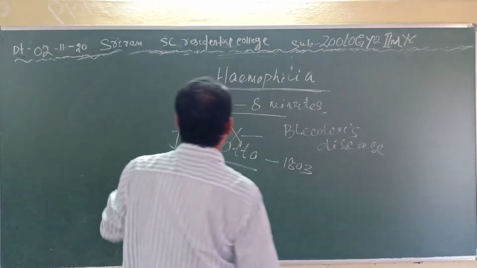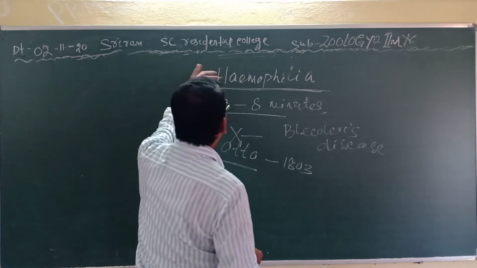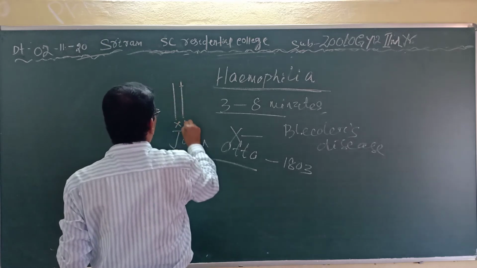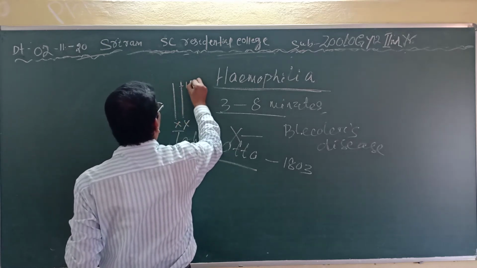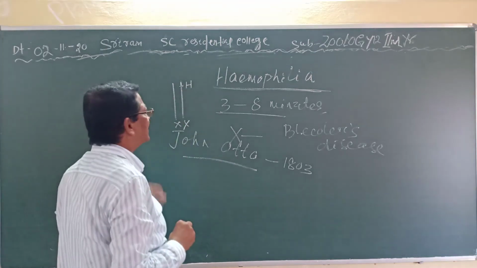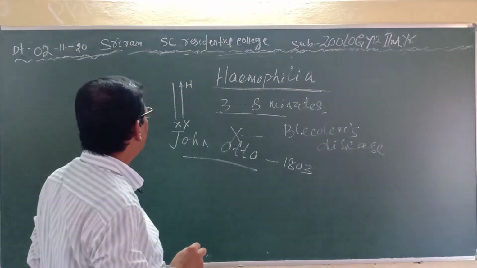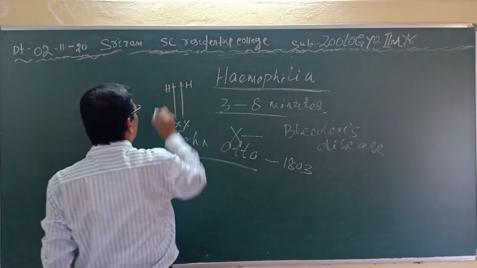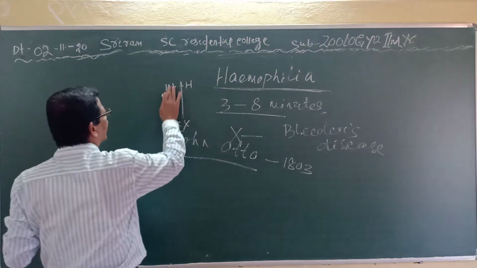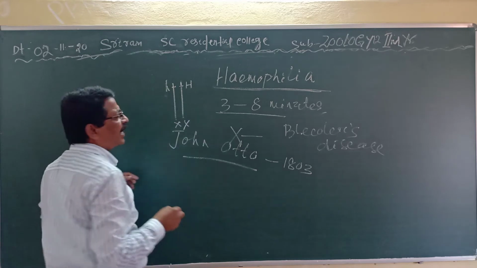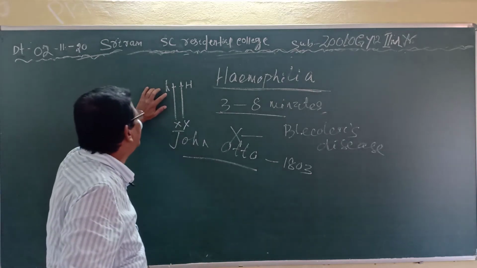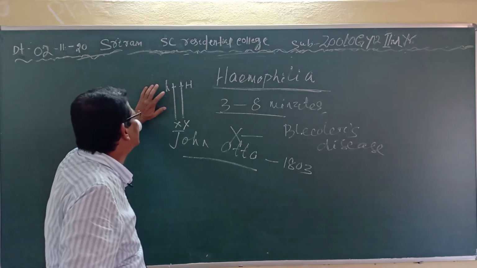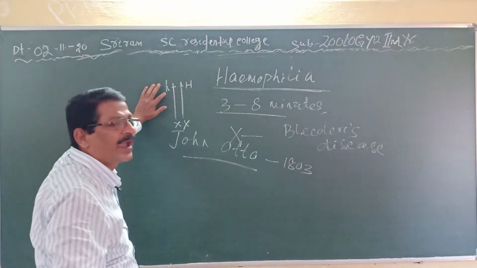And he pointed out that the gene responsible for the disease is a normal gene present on the X chromosome. In the normal state, he named it H. When it is mutated, he changed its name to the recessive small h.